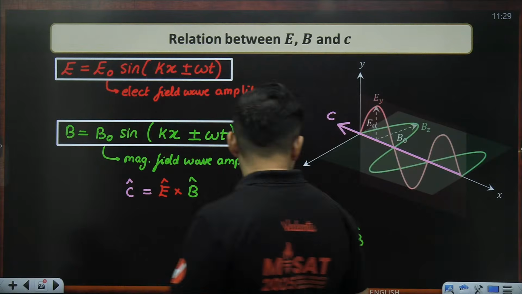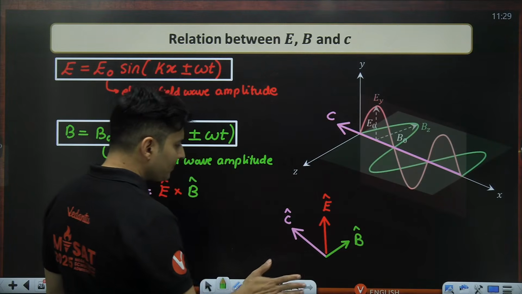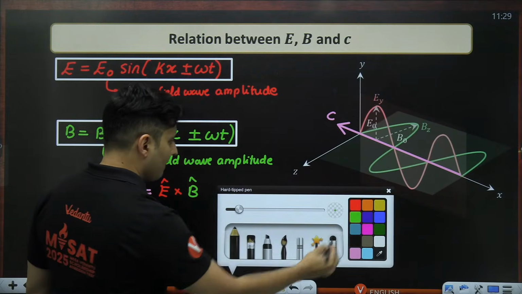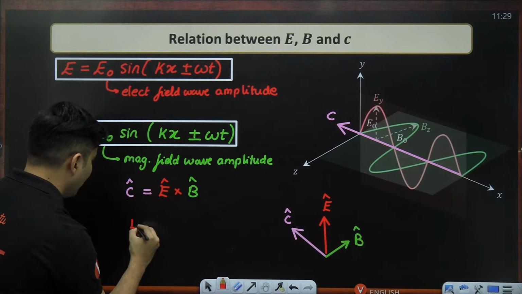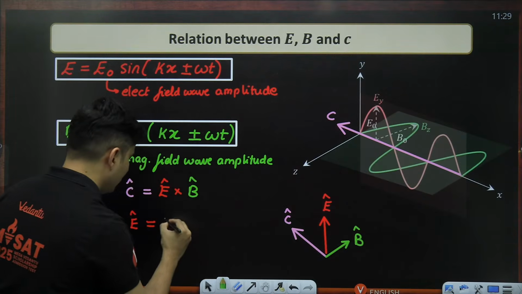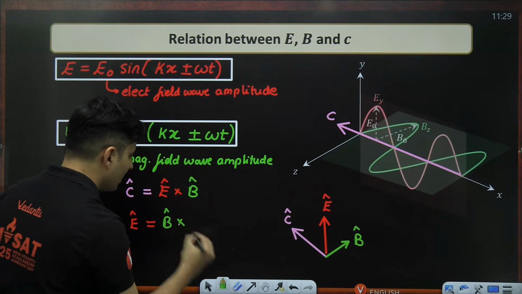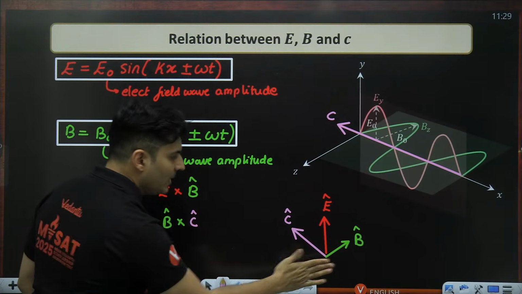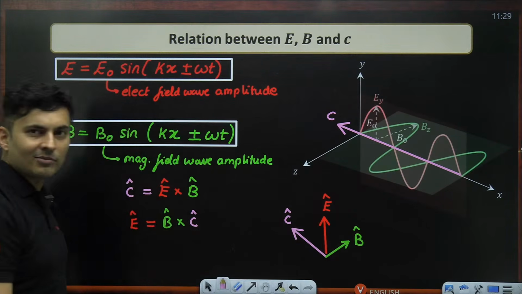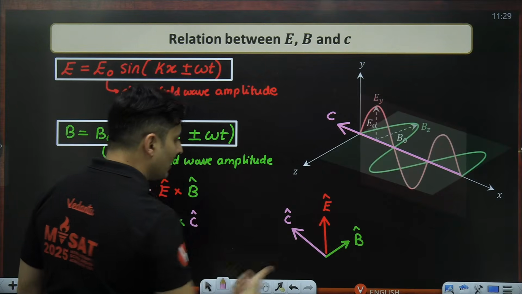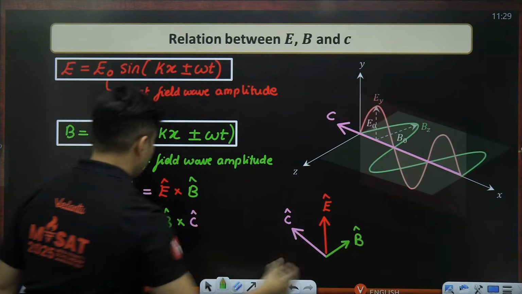You can also use other things like, for example, B cross C is also going to give you E. So you can check this out. E hat will be B hat cross producted with C hat. B cross C gives me E hat. Okay, so all these things are possible. Even if you take C and E, you will get B. Check this out.